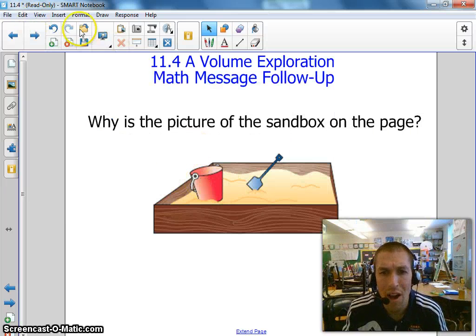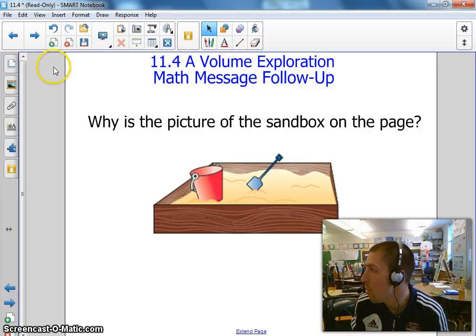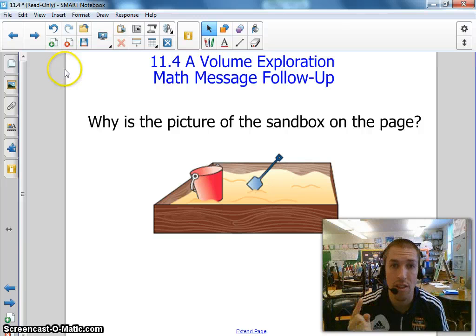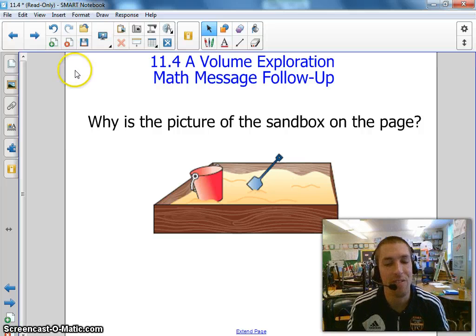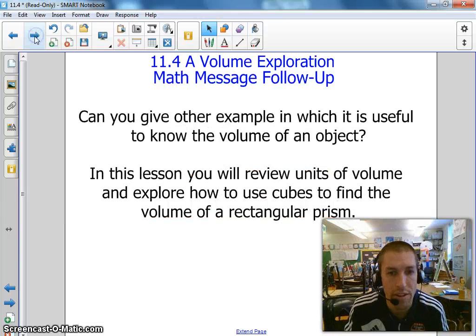So why is the picture of the sandbox on that page? What was the point of it? That's right, to show how much it takes to fill the sandbox, the volume. I always use the analogy here in the classroom. If we wanted to measure a border for the classroom, we would measure around the classroom. If we wanted to find how much it would take to put carpet on the floor, we'd find the area of it. If we wanted to find out how much it would take to fill our classroom with water and make a giant swimming pool, that would be the volume of it.